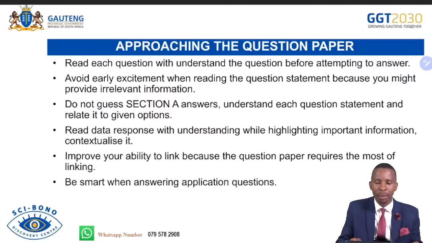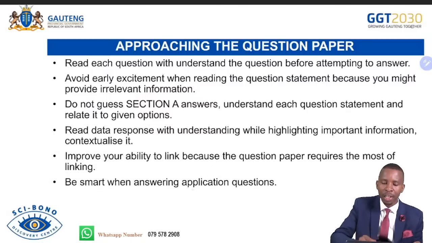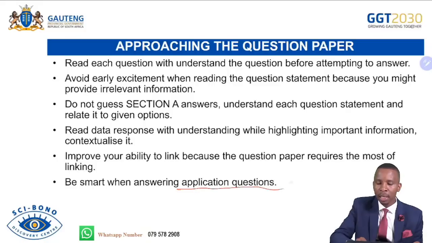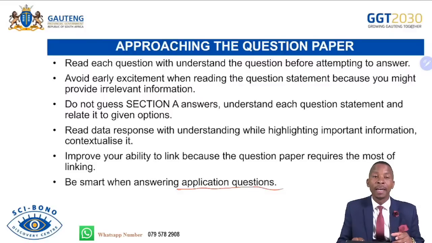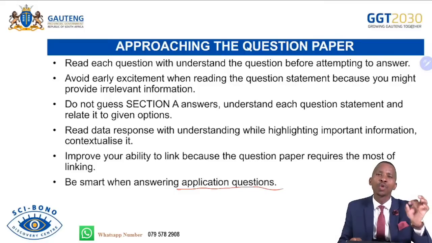Be smart when answering application questions. Remember, application questions, we can make an example of 2.5, 3.5, as well as 4.5. Those questions are mostly desiring you to apply. Also additional parts. So you need to be smart. Avoid clamping 2 points into 1 point. Separate points, write them into full sentences. If ever you're evaluating, ensure that your evaluation provides negative effect and the positive effect that can allow you to grab more marks, but write in full sentences.